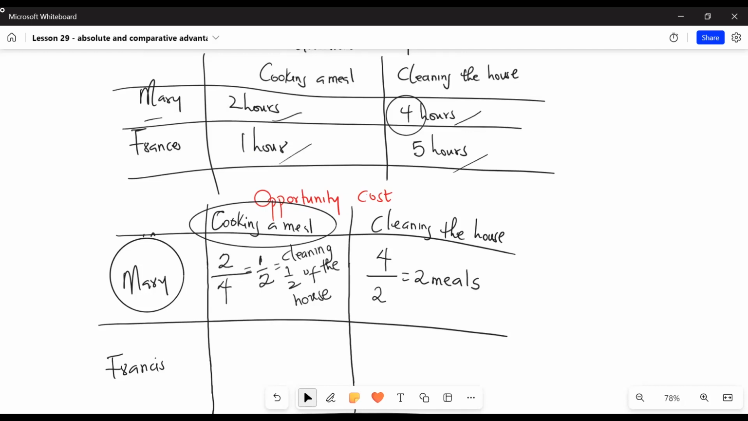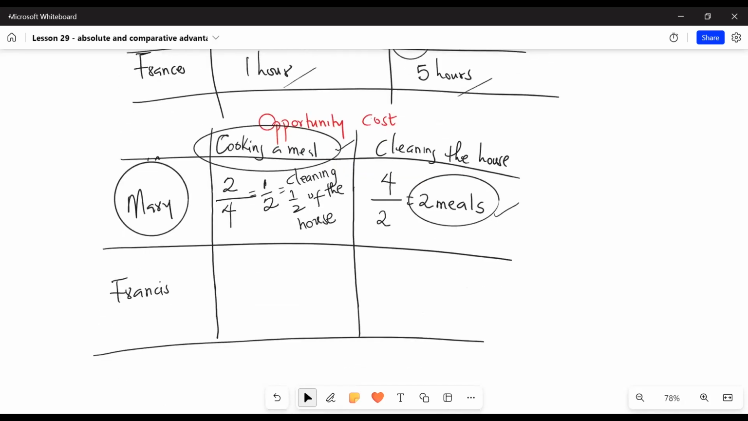So for Mary, opportunity cost of cooking a meal is cleaning half of the house, and opportunity cost for cleaning the house is 2 meals. So anytime Mary is cooking a meal, she's not cleaning half of the house, or she loses the opportunity to clean half of the house. And anytime Mary cleans the house, she loses the opportunity to cook 2 meals.